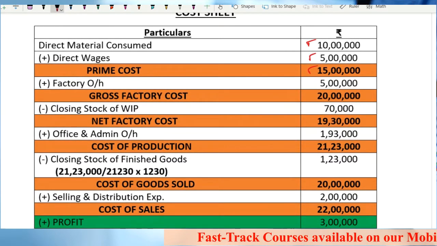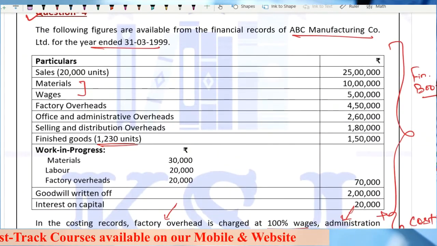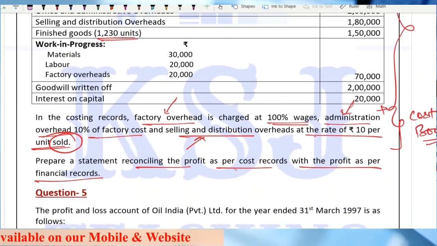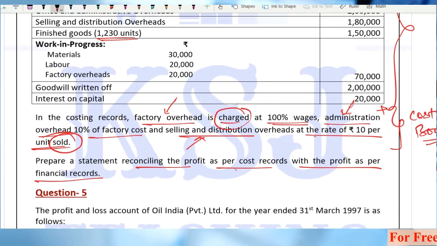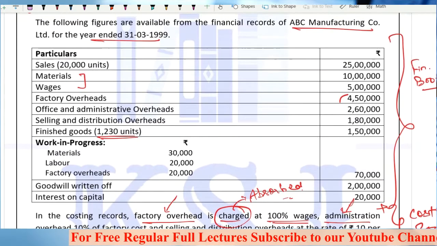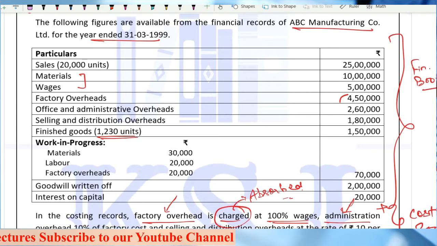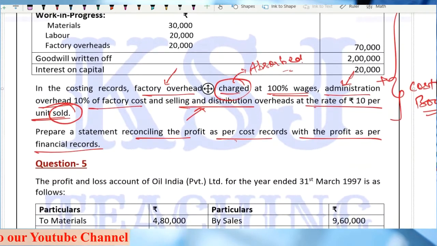Now, factory overheads. Do not take the factory overheads the same as in the question, 4,50,000. The question says that in the costing records, factory overhead is charged at 100% of wages. Charged means absorbed. In the financial books, what we take is the actual expenditure, the actual amount incurred, whereas in the costing books, what we take is the absorbed part.